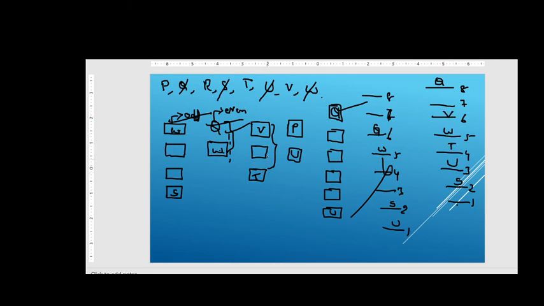Because T should be placed below V, and in between there is a W, so it is not a problem for us. And P should be placed above U, right, friends? Above U. So P is placed here, and what we are left with is R, and R is kept here, friends, right? So now let us see, this is the position, friends. So let me erase this. I hope now it is very much clear to you.